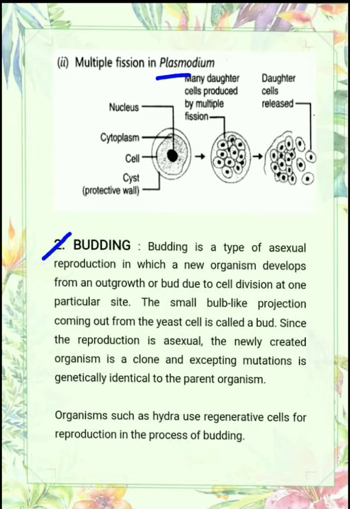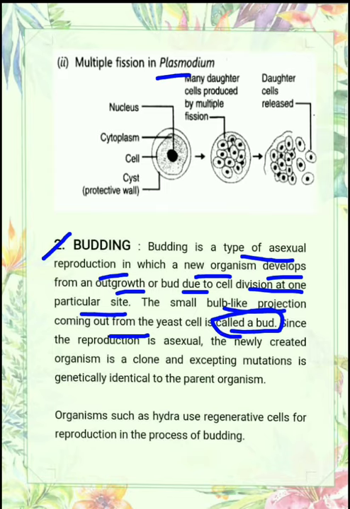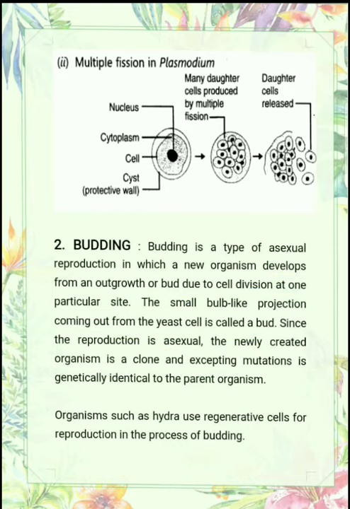Our next form of asexual reproduction is budding. Budding is a type of asexual reproduction in which a new organism develops from an outgrowth, or you can say bud, due to cell division at one particular site. The small bulb-like projection coming out from the yeast cell is called a bud. Since this is asexual reproduction, the newly created organism is a clone. Clone means exactly similar to the parent, and except for mutations, genetically identical to the parent organism.